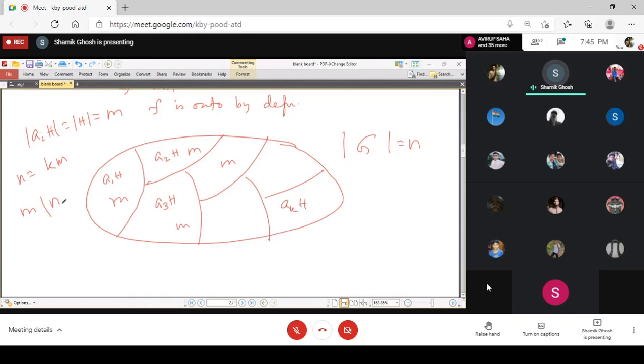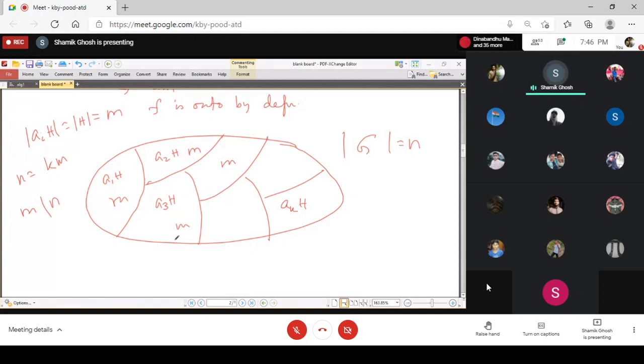So after proving these 5 parts, Lagrange's theorem becomes a very trivial, one-line proof: since the group is finite, the number of cosets is finite. We have proved that every coset has the same number of elements as H. And so if there are k cosets, the total number of elements is km, and then N equals km, and so M divides N. So this is Lagrange's theorem. And by virtue of Lagrange's theorem, we will prove many good results.